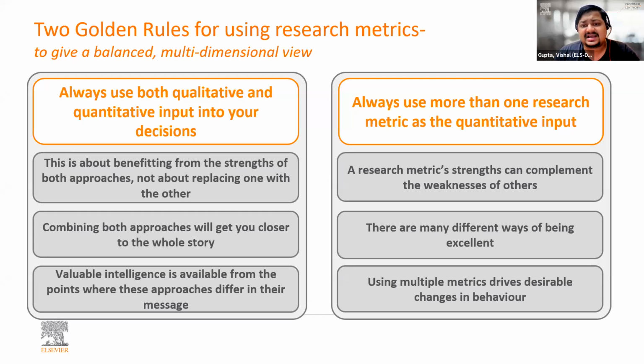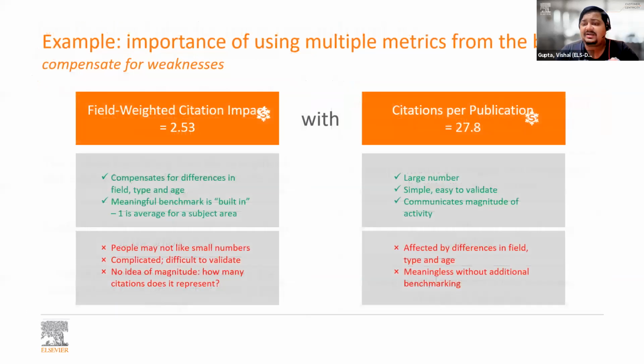And a simple example is in the form of field-weighted citation impact and citations per publication. Now, let me give you a quick understanding of field-weighted citation impact. And we are comparing both these metrics for research articles, right? So field-weighted citation impact is basically measured on a scale where one is considered to be the global world average, and this is a quantitative metric. So let's say the FWCI of a research article is 2.53.